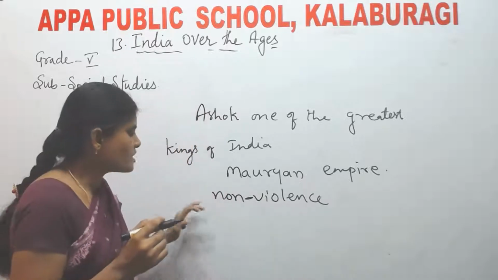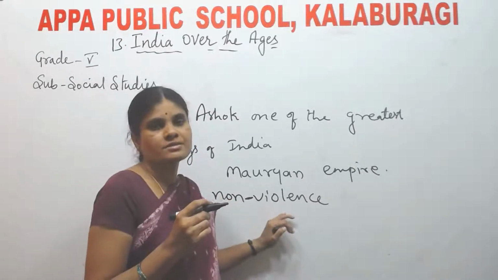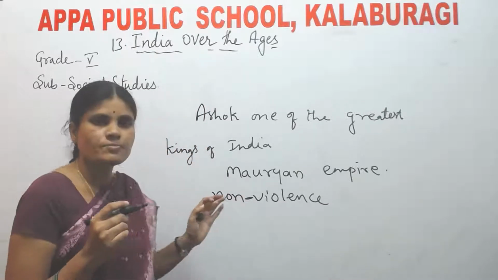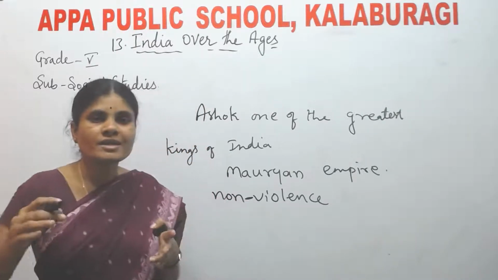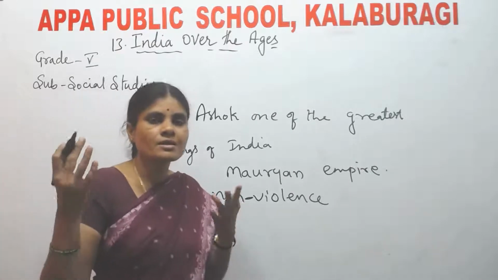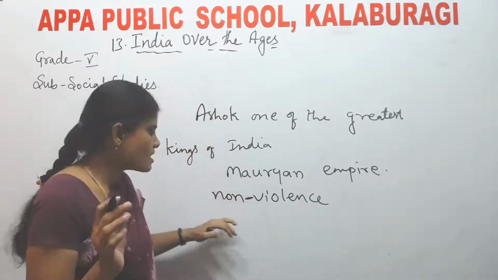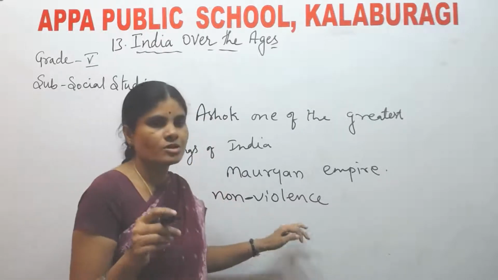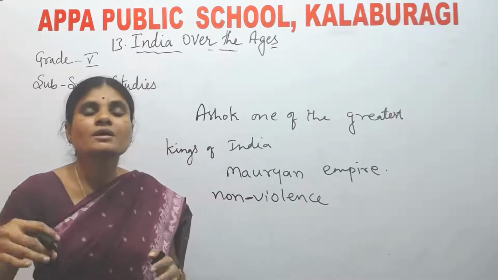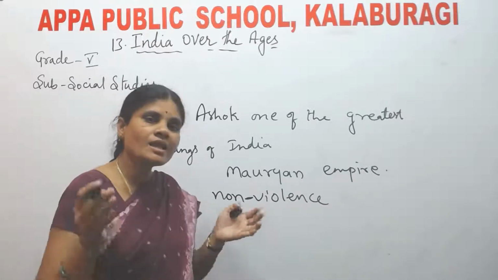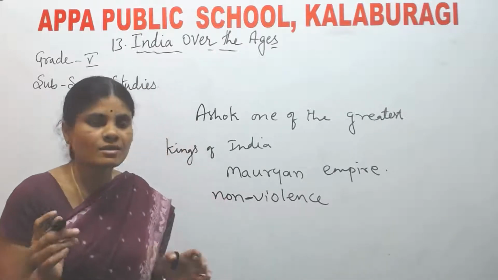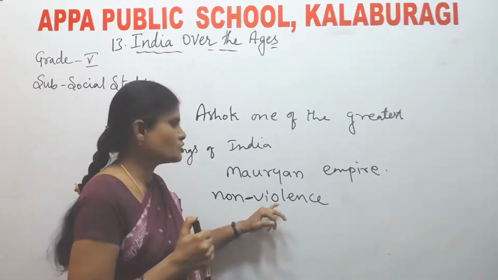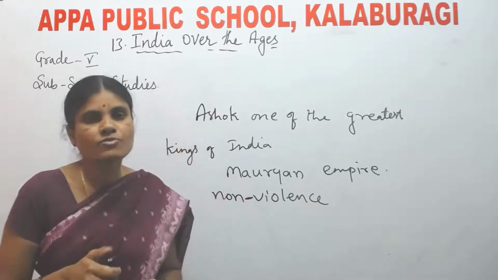Non-violence is nothing but following peacefulness, not creating bloodshed, not beating, hurting, killing. Not only human beings, he did not want to hurt any living thing. Ashoka followed the path of non-violence.